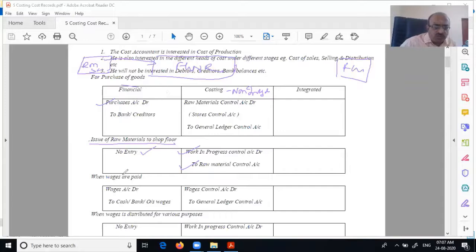Now, let us look at wages. Normal entries: wages account debit, cash, bank, outstanding wages, depending on the situation. When the cost accountant records it, he's very much interested in wages control account in debit. Why? We will come to that later. Two, he's not interested in any of these items. Therefore, you just dump it into an account called general ledger. Now, let's move on.